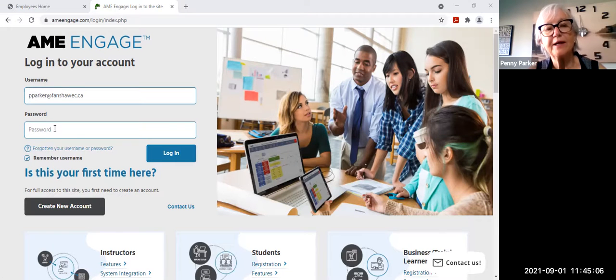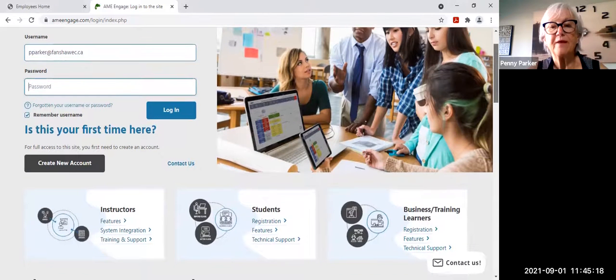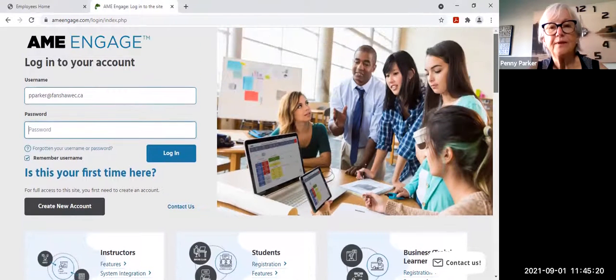And I already have a username and a password, but for you being new, you'll have to create your own account as soon as you get access to AME. So they will help you if you're having issues doing anything related to AME, as I've said. So I will just get logged in here, and I will show you what our course looks like on AME.